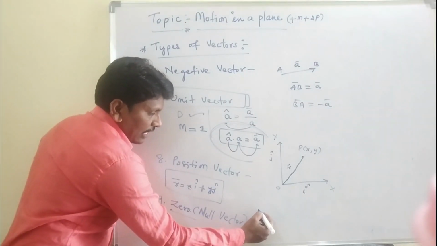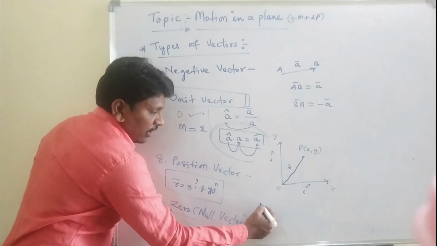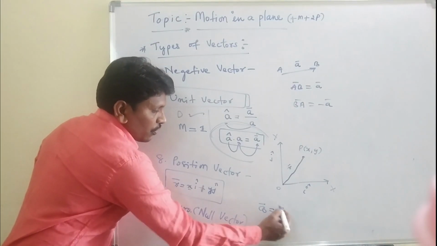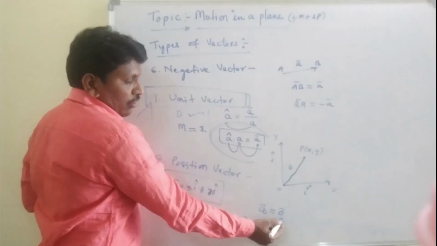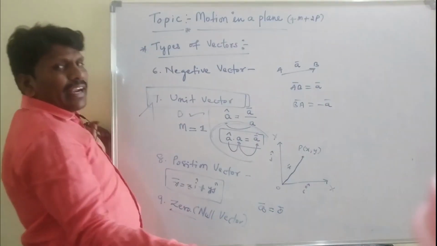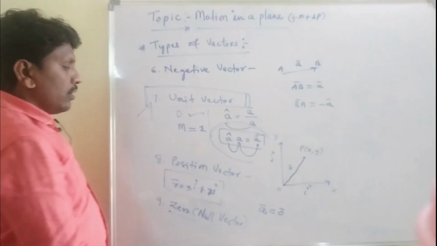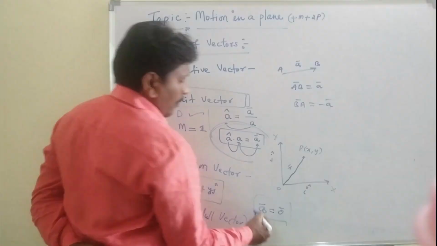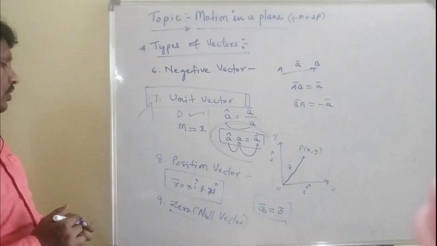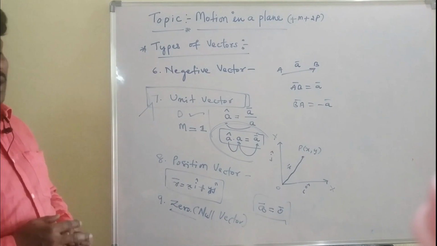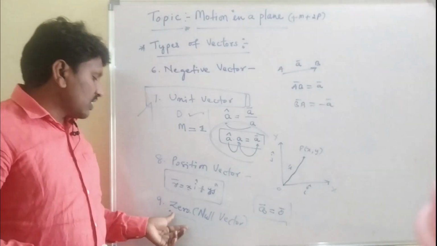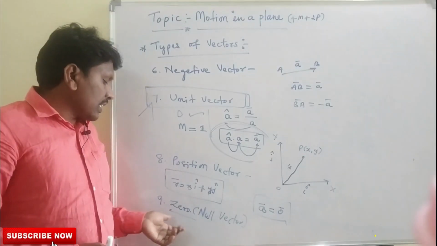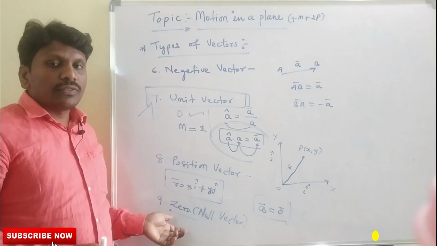It may be like A equals 0. The magnitude is 0 but it has some different direction. So this is about the null vector. There are many types of vectors in this classification, and we will use these nine vectors.